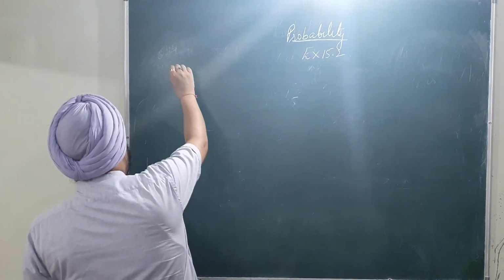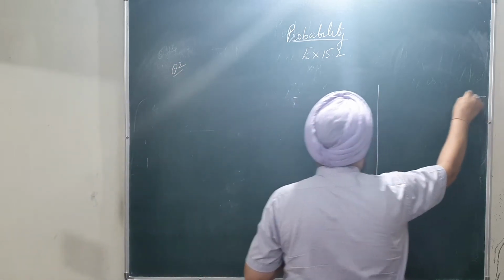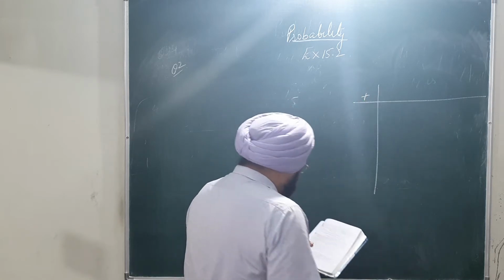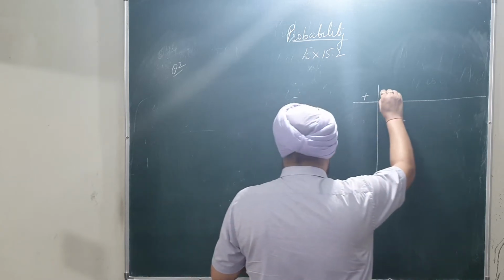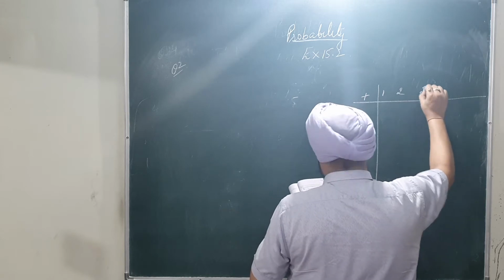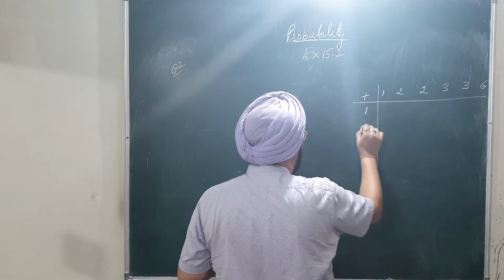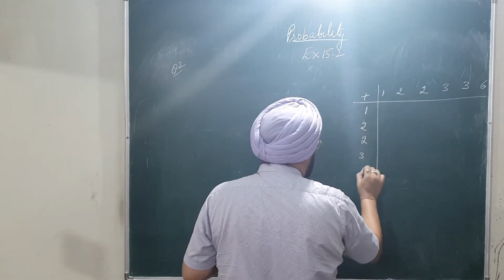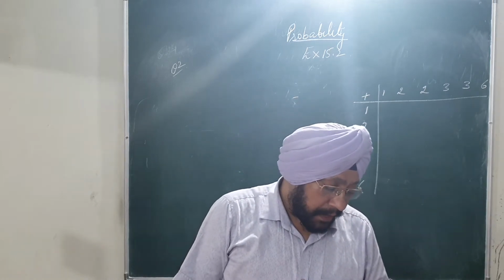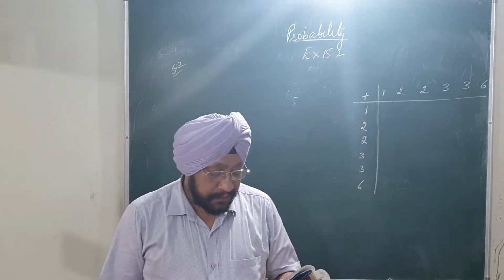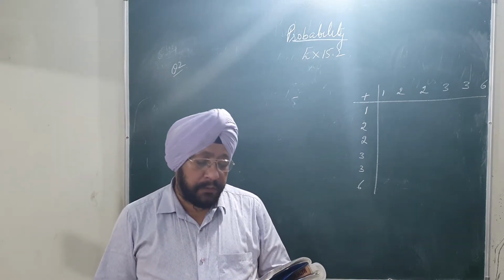Now sum number 2, we are given a table here. A die is numbered in such a way that its faces show the numbers 1, 2, 2, 3, 3 and 6. Again 1, 2, 2, 3, 3 and 6. It is thrown 2 times and the total score in the 2 throws is noted. Complete the following table which gives a few values of the total score on the 2 throws.